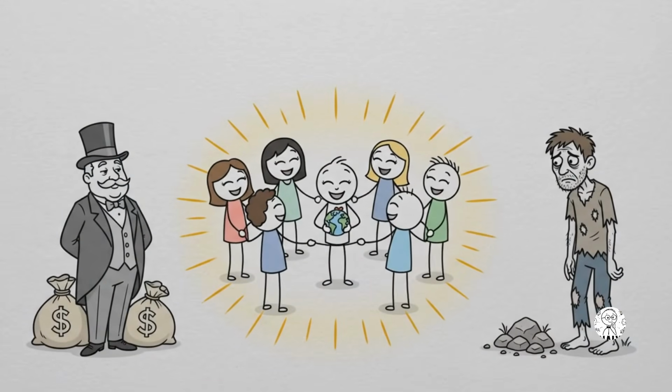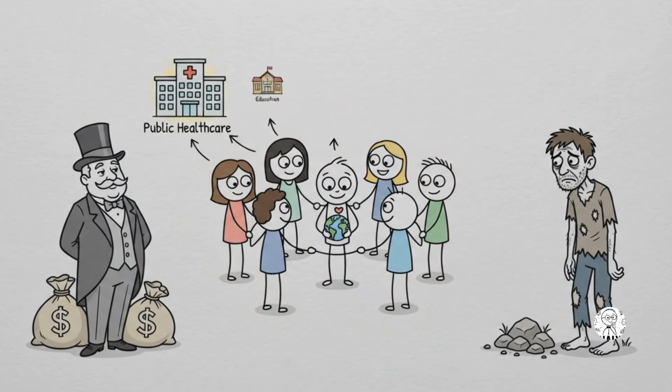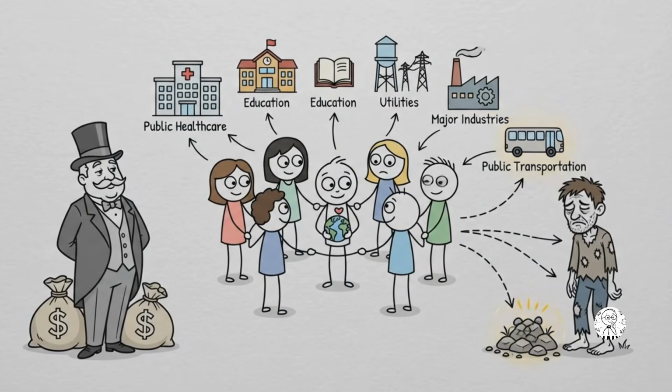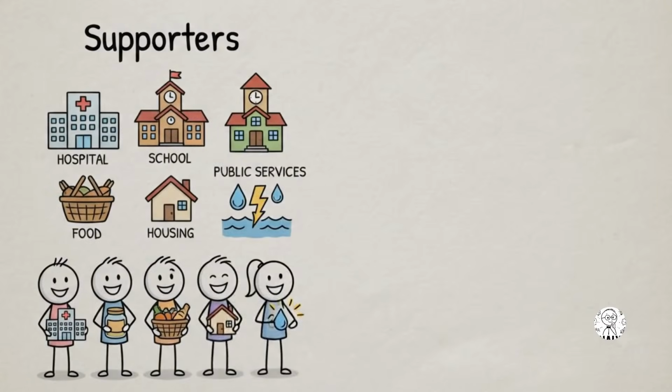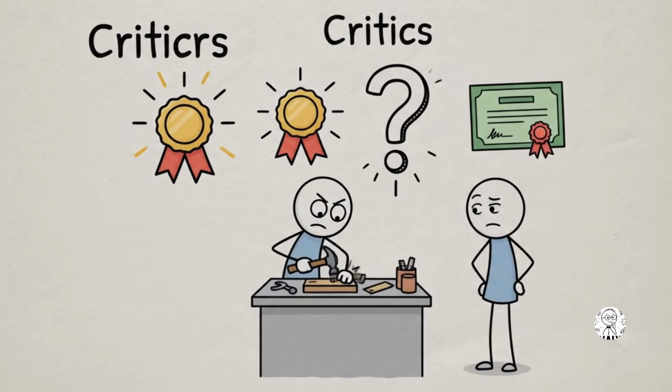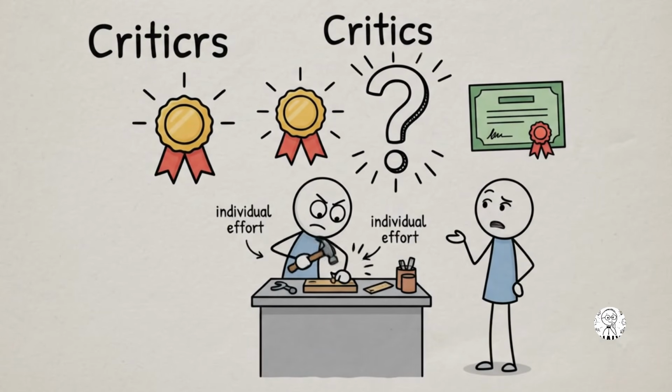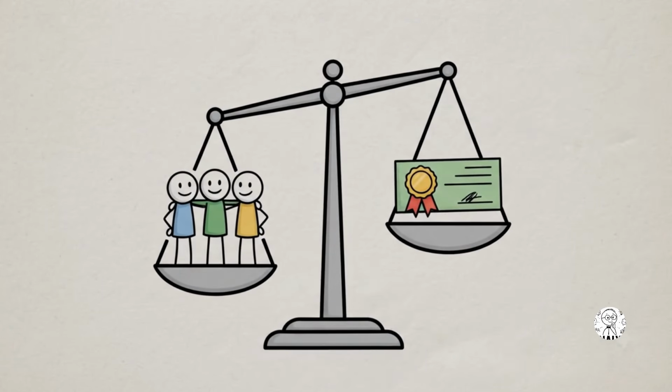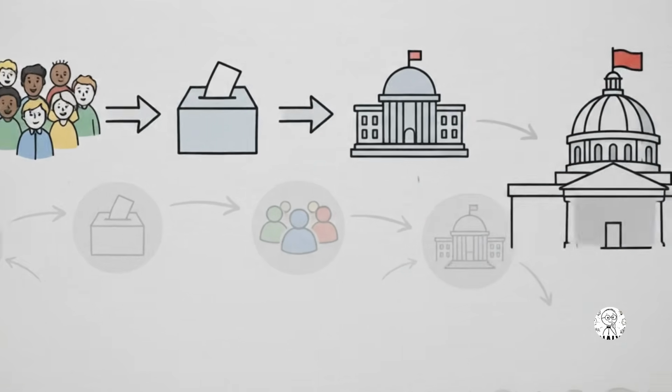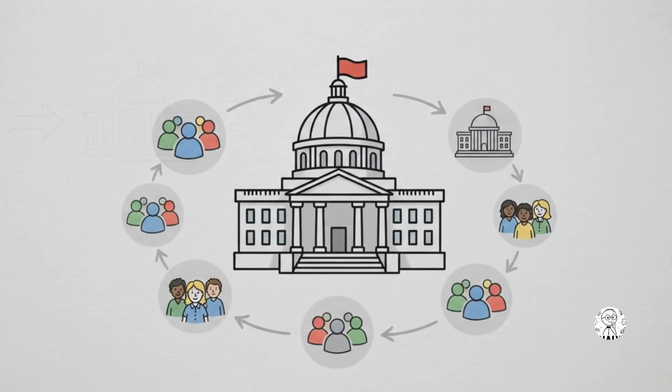Socialism. Socialism emphasizes collective control or public ownership of resources, aiming at reducing extreme economic inequality. Supporters argue that essential resources should be available more equally. But critics ask, if rewards are less connected to individual effort, could motivation decrease? That's one view. Real-world countries rarely fit perfectly into just one political label.